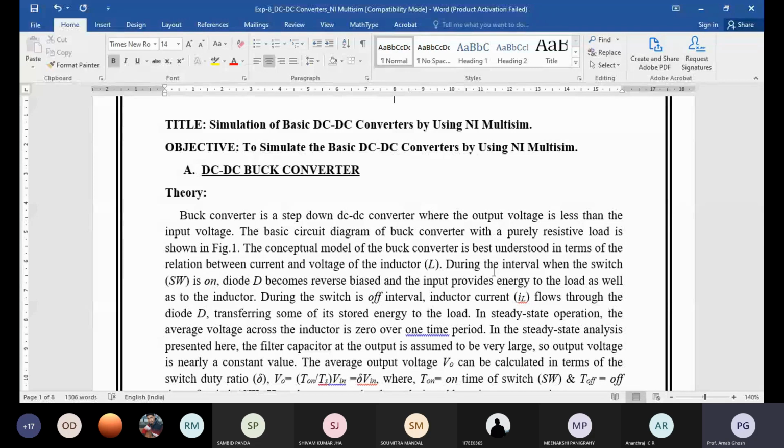Like your gate pulse, which I discussed last class, there is an electrical isolation between your input side and output side. In the gate driver, there was electrical isolation between the power circuit ground and the control circuit ground. There may be different types of isolation, magnetic isolation, optical isolation. Magnetic isolation is an isolation transformer. In power electronics, for the gate driver circuit, you can also use an isolation transformer, a high frequency isolation transformer.